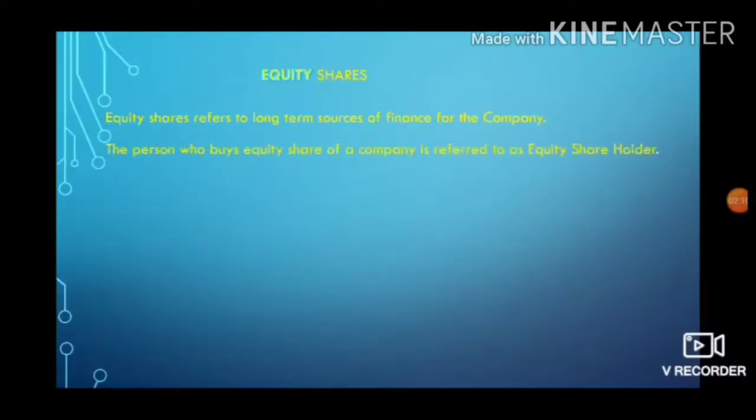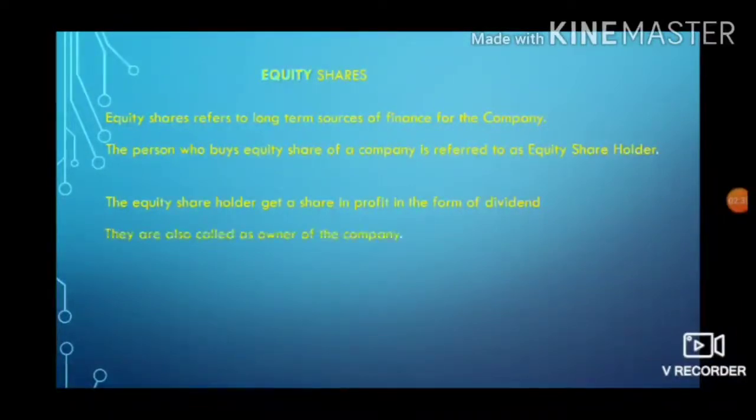Next, the person who buys equity shares of a company is referred to as an equity shareholder. Next, the equity shareholders get a share in the profit in the form of dividend. The return that they get by investing the money in the business is termed as dividend. Like in fixed deposits we get interest, in equity shares we get dividend, and dividend is a portion of profit that is given to the equity shareholder. Next, they are also called the owner of the company. As they invest the money in the business over a long period of time, and they get a share in the profit, they are also called the owner of the business.